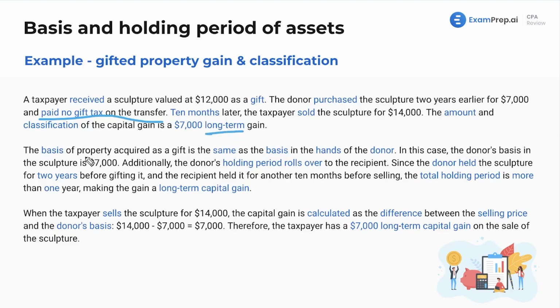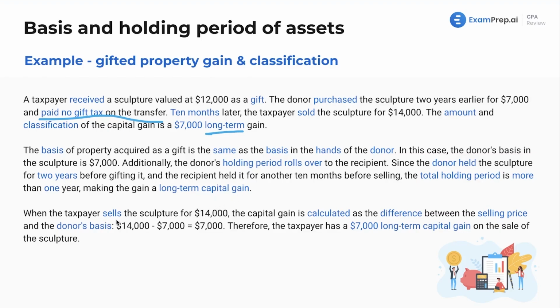Well, the basis of the property acquired as a gift is the same as the basis in the hands of the donor. Now, in this case, the donor's basis in the sculpture is $7,000. And additionally, the donor's holding period rolls over to the recipient. So, since the donor held the sculpture for 2 years before gifting it, which would make it a long term asset, the recipient held it for another 10 months before selling. The total holding period is more than 1 year. So, obviously, it's very much more than 1 year. And that would make it a long term capital gain when it is sold.